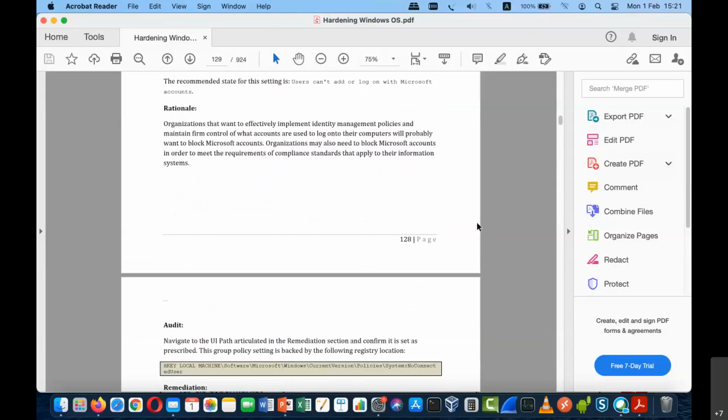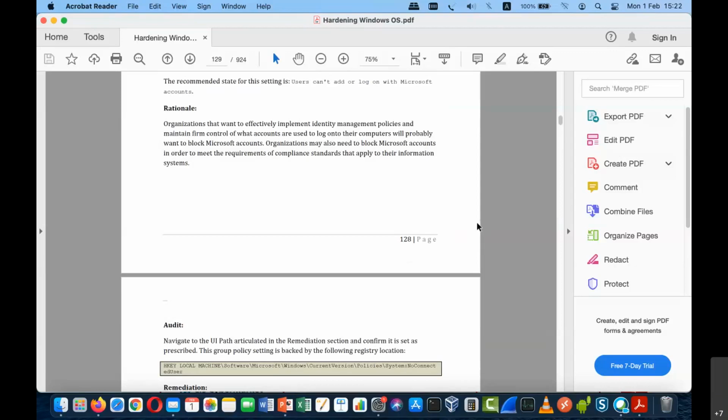But again, it depends on the organization on which we are doing the hardening, because there are certain organization requirements. Let's say in this document there may be some section that says the network services are to be disabled. But there may be a scenario in the organization where certain network services, like Samba for file sharing, have to be enabled for smooth operation of the organization. So this standard has all the controls, but the recommendations have to be taken as per the organizational requirements. Accordingly, we need to harden the operating system or the system.